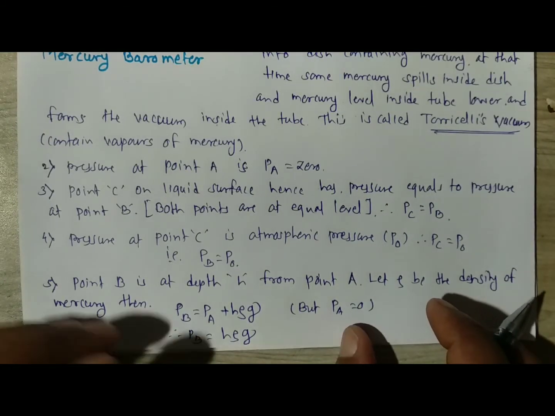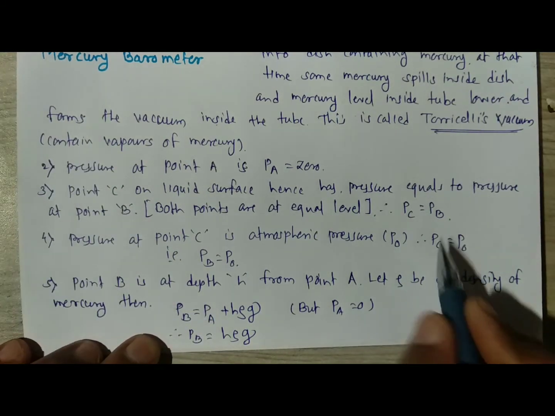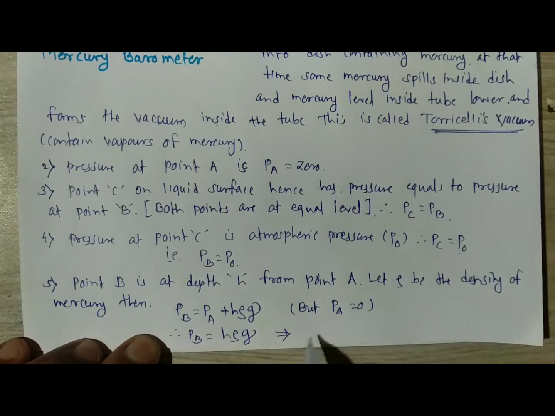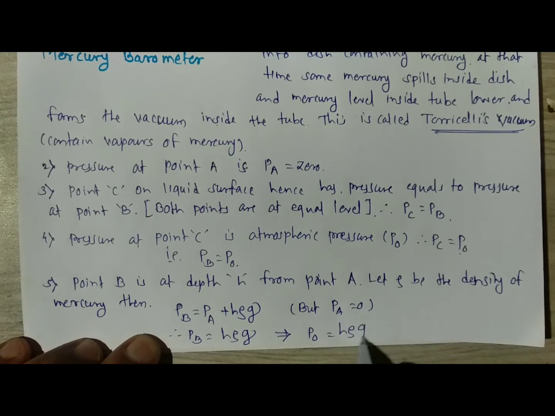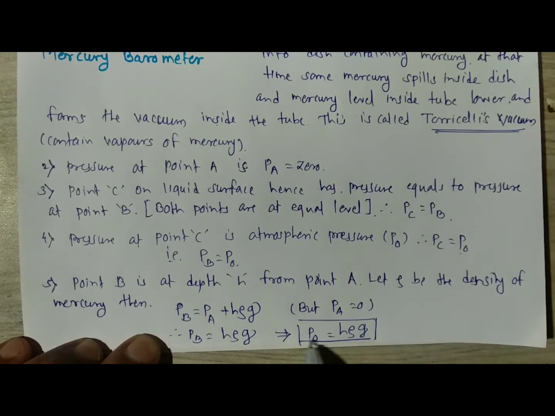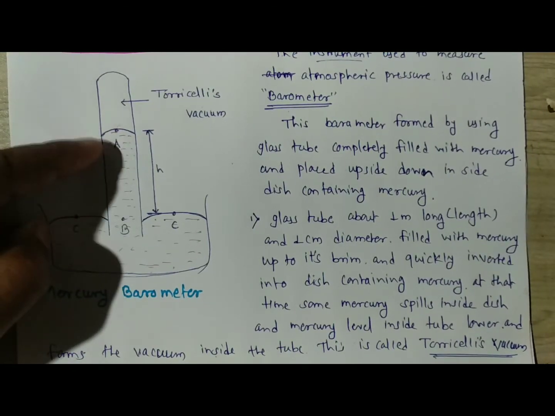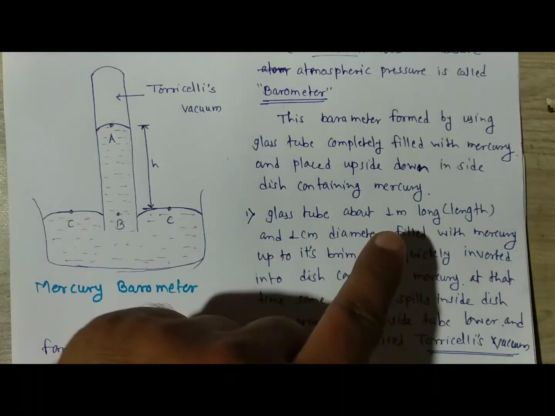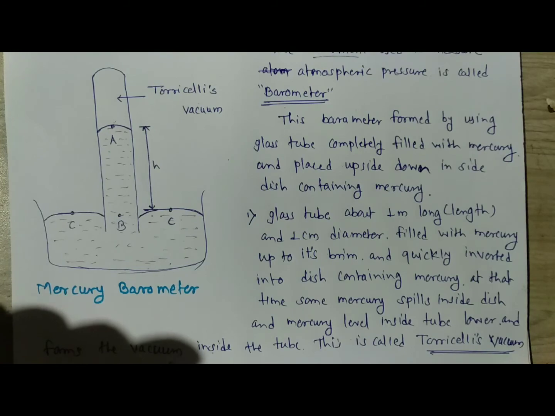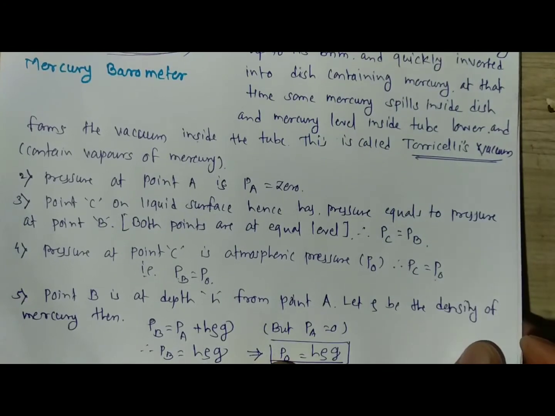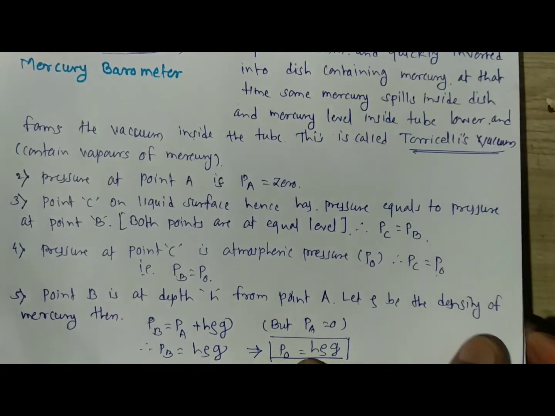We get h rho g, and we know that PC is equal to P0 and PB is equal to P0. It implies that P0 is equal to h rho g. That means P0, which is atmospheric pressure, is directly taken as h rho g, where h is the difference between point A and B inside the tube, which has a length of 1 meter and a diameter of 1 centimeter, and by using that you can get the atmospheric pressure, h rho g, directly calculated by that